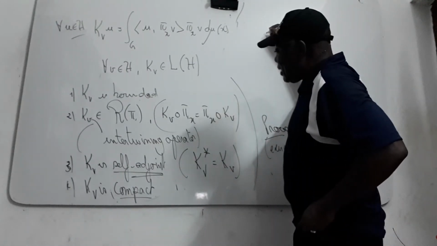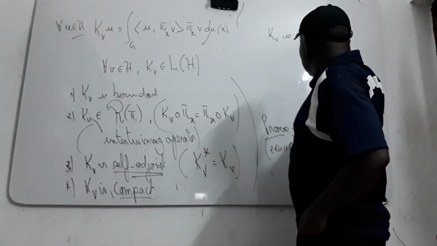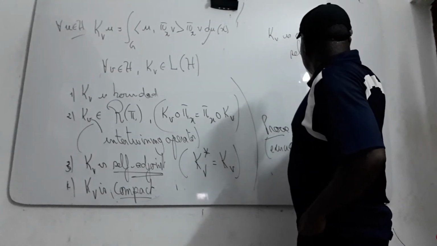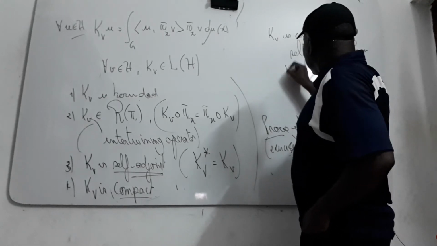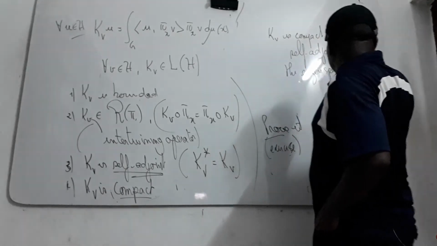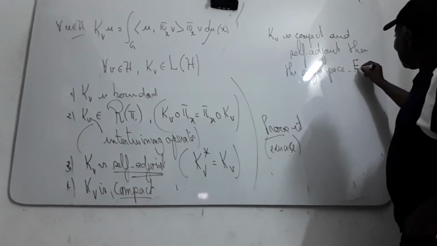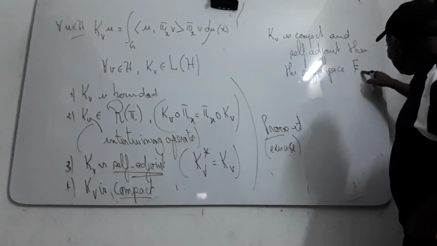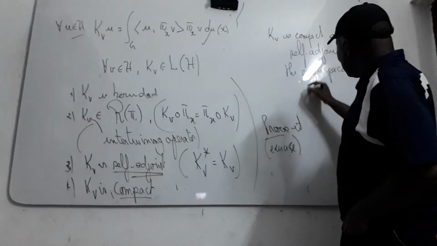So T_v is compact and self-adjoint, then the eigenspace of T_v is finite dimensional.